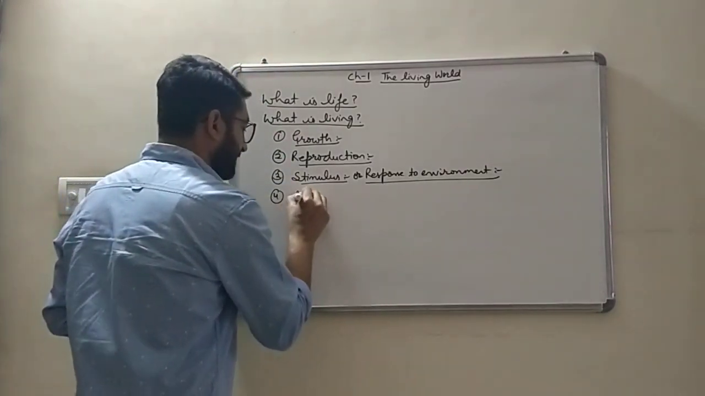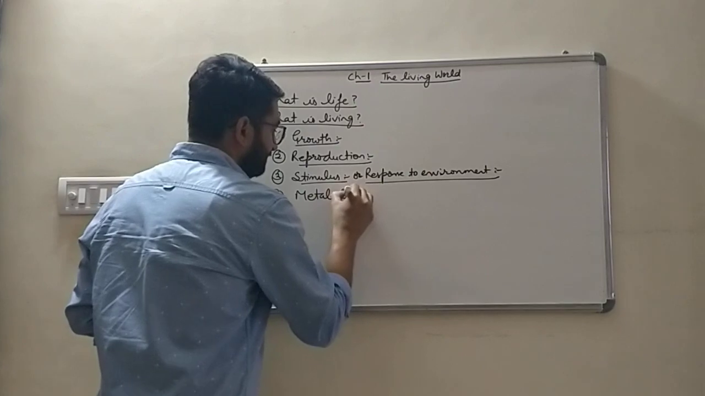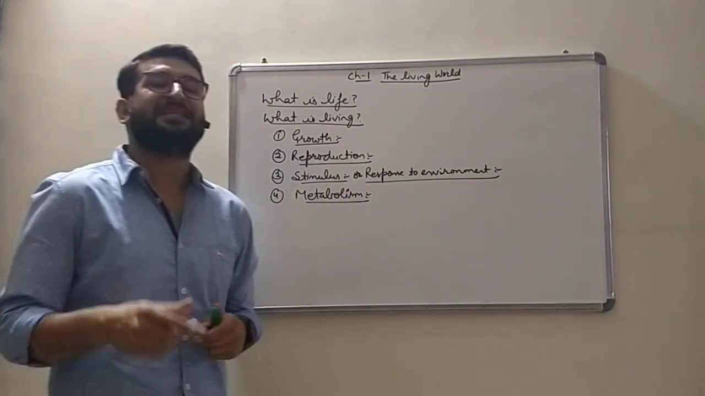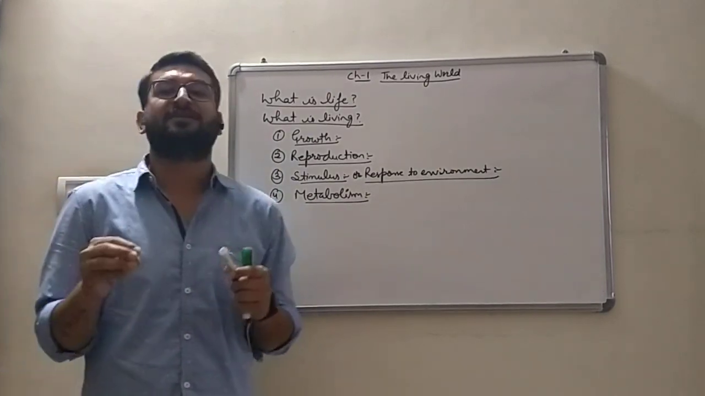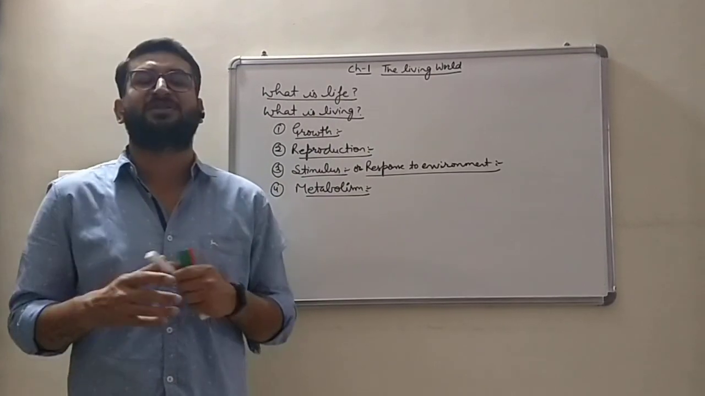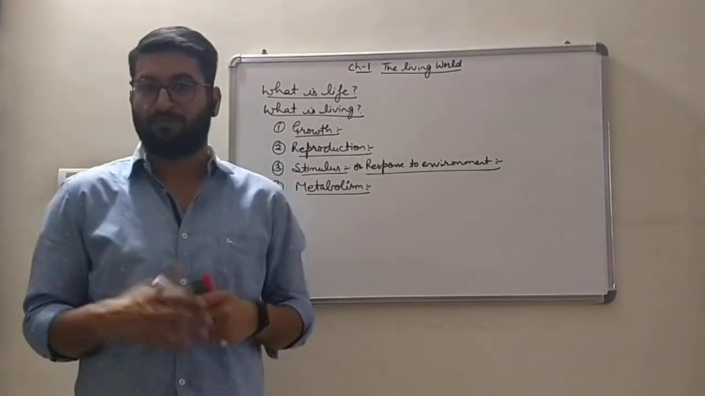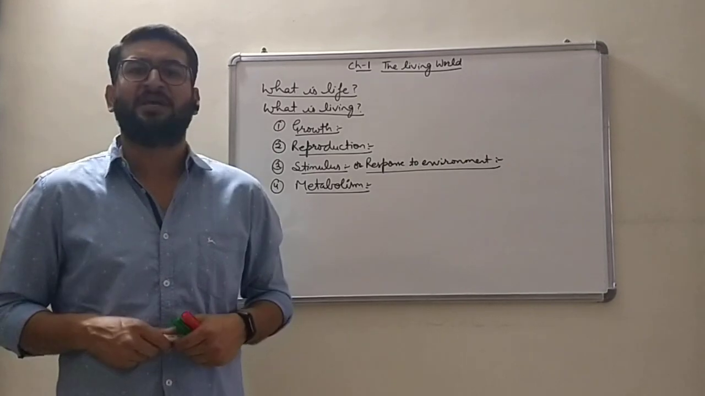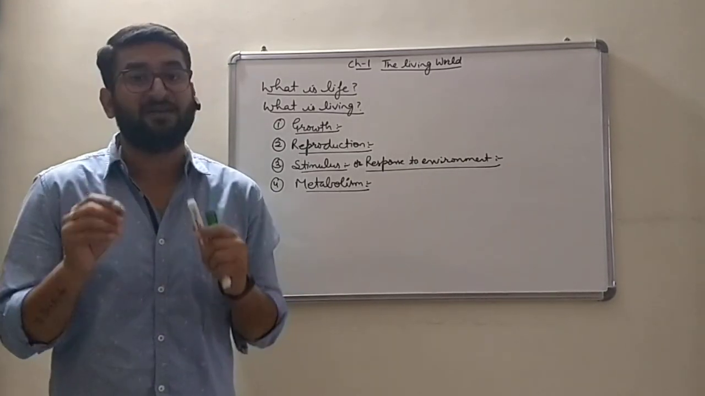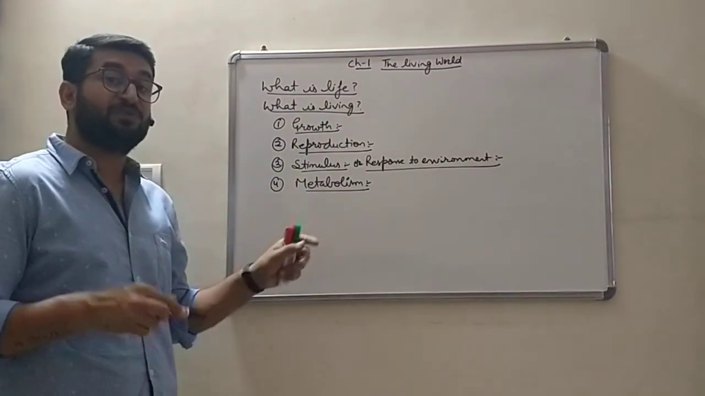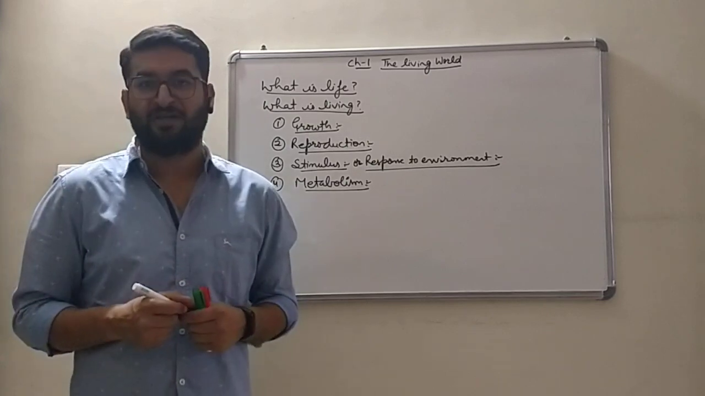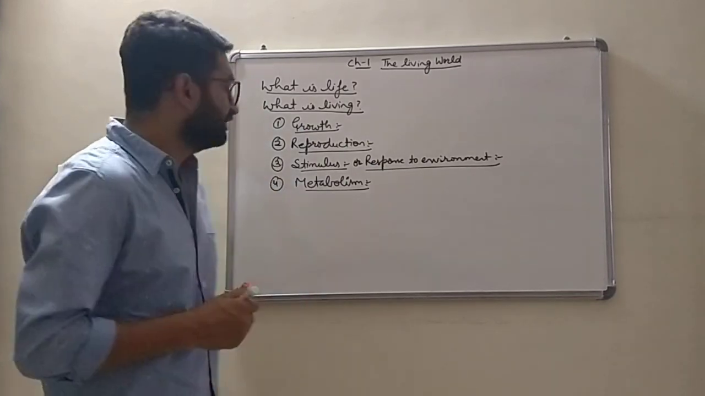Fourth one, metabolism. Metabolism or metabolic activities are the activities which occur in living organisms. The sum total of all the activities occurring in the living systems is known as metabolism. So metabolism does not occur in non-living organisms. Although we can perform metabolic reactions in laboratories, still metabolic reactions are the reactions which only occur in living organisms. So this is a defining property of living organisms.